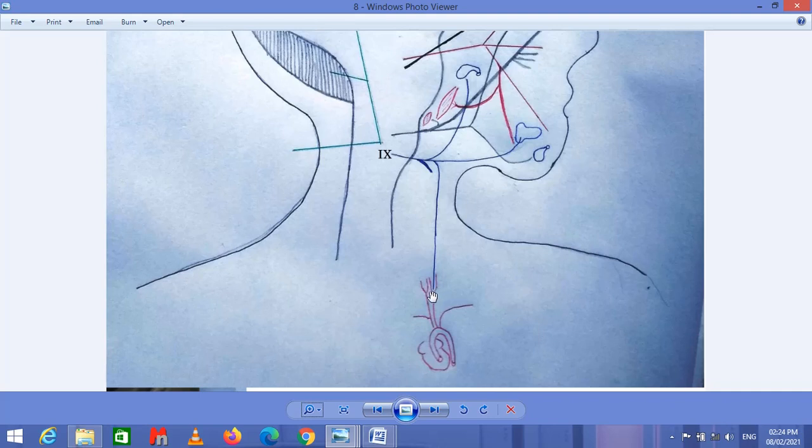So from the carotid artery, it gets the information from the chemoreceptor and from the baroreceptor, that is for pressure, and that is transferred toward the medulla oblongata. Similarly, as far as the parasympathetic nerve is concerned, this is the parasympathetic branch of nerve 9 or the glossopharyngeal nerve. This parasympathetic nerve is responsible for the innervation of the parotid salivary gland. The parotid salivary gland is the largest salivary gland, which produces the largest amount of saliva inside the oral cavity.